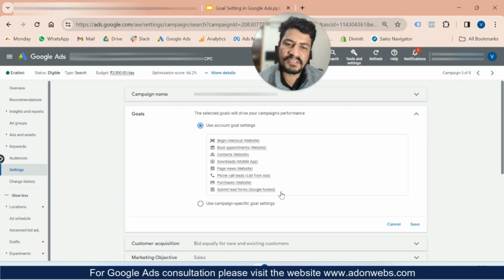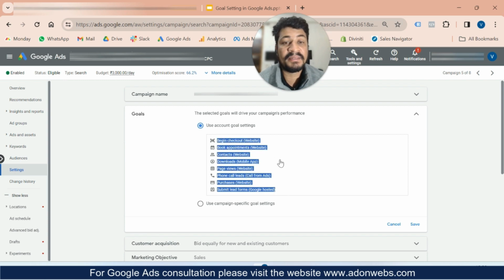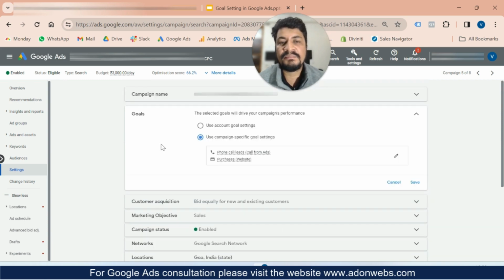If I select this one, I'm going to track whatever primary conversion setup is here. Google is going to optimize the campaign for that. And because I'm focusing more on calls and purchase, I want to be sure that I select these only, not all these options.